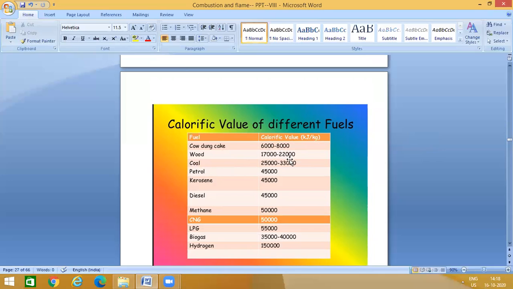Wood 17,000 to 22,000. Coal 25,000 to 33,000. Petrol 45,000. Kerosene 45,000. Diesel 45,000. Methane 50,000. CNG, compressed natural gas, 50,000. LPG 55,000. Biogas 35,000 to 40,000. Then hydrogen 1,50,000. So these are the calorific values of different fuels.